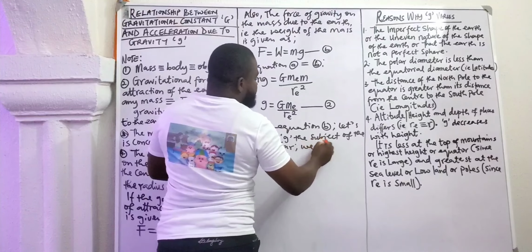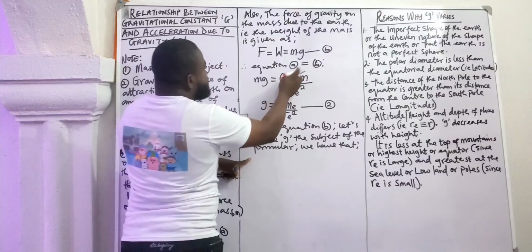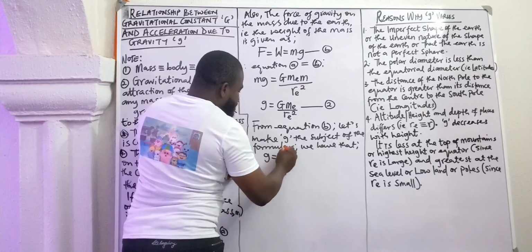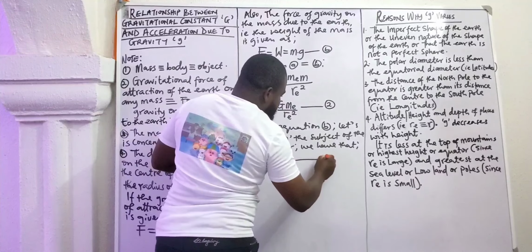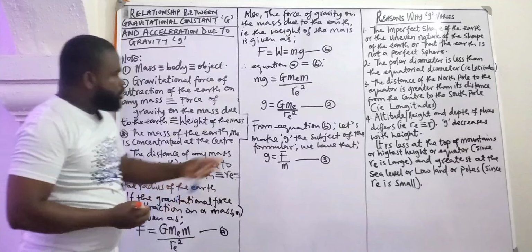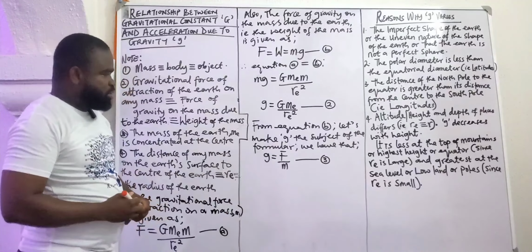We have that g is equal to force divided by mass. Let's call this equation 3. So equation 2 and equation 3 are the bone of our discussion today.